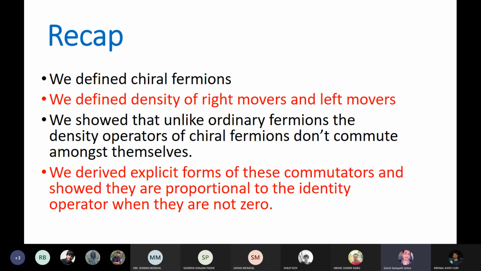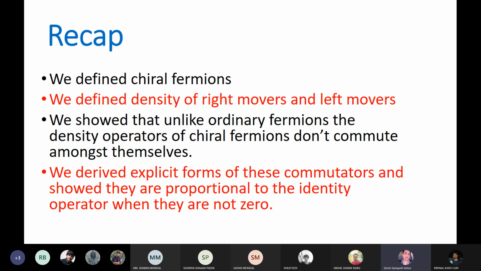Because of this peculiarity, the usual expectation that densities commute amongst themselves does not apply. The density and its adjoint have a commutator which is non-zero, and it's proportional to the identity, but that proportionality is non-zero. So that's called chiral anomaly.